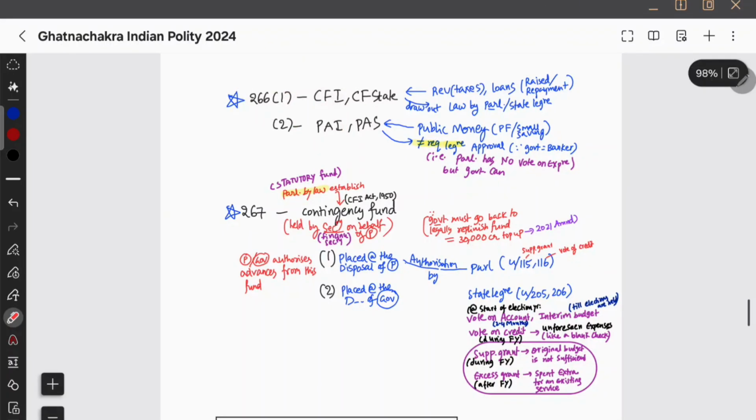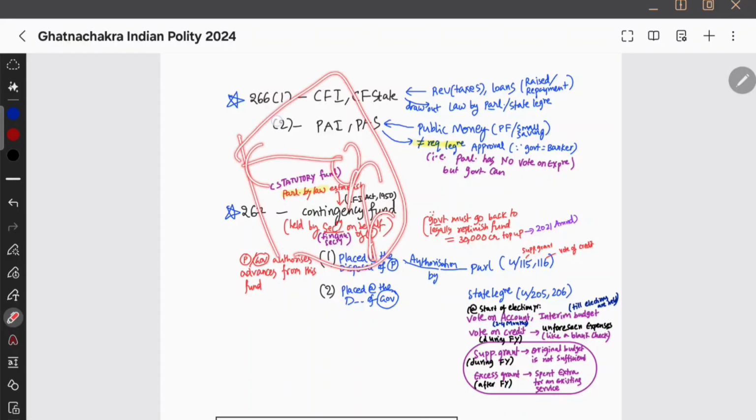Okay. What is public account? Public account means, for example, see, I am doing my job, but you are deducting certain provident fund and you are saying that you will give me after the retirement. That is provident fund. Okay. So public money through pension fund or small saving fund goes into the public account of India, or we also have public account of state. Okay. They will go in that way.